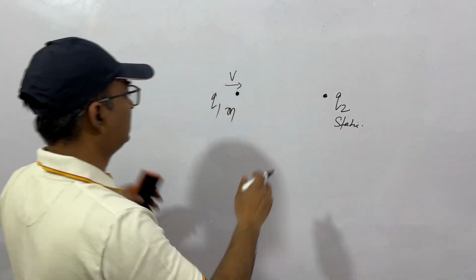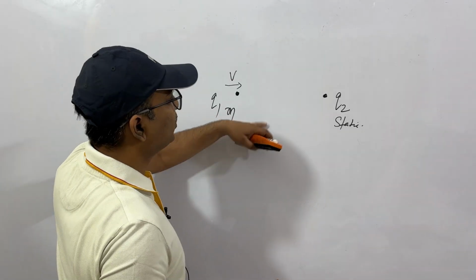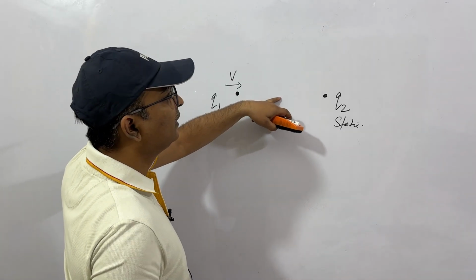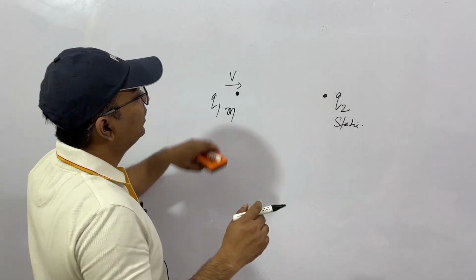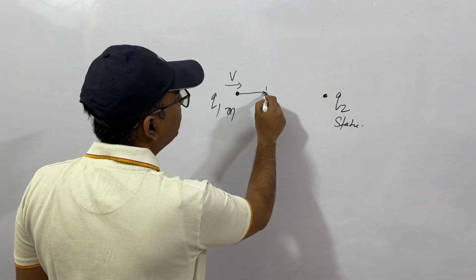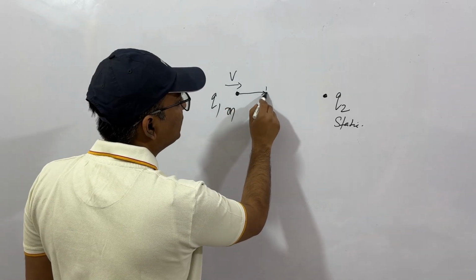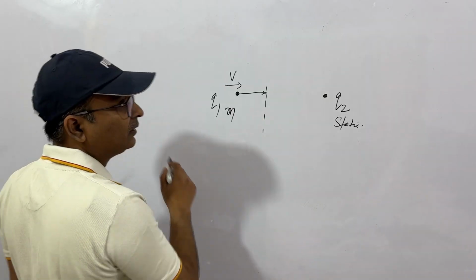Okay. Now this charge is coming. Obviously, because of kinetic energy, it will go up to a certain point, from where it will return. Why? Because of repulsion. So what will be the closest point? Let's say that this is the point till which it goes. The kinetic energy becomes 0, the velocity becomes 0, and then it returns back.